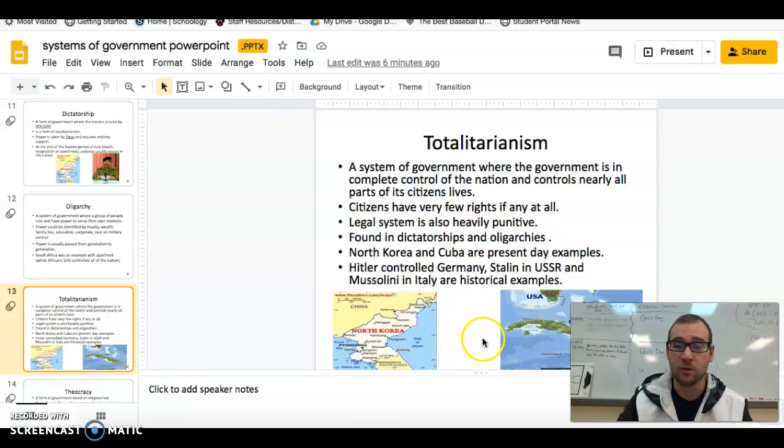Totalitarianism is a system of government where the government is in complete control of the nation and controls nearly all parts of the citizen's life. Citizens have very few rights, if any at all. The legal system is also heavily punitive, so don't expect the courts to help you out at all. Found in dictatorships and oligarchies, North Korea and Cuba are present-day examples. Again, Hitler, Stalin, and Mussolini in Italy during World War II are all great examples of this.